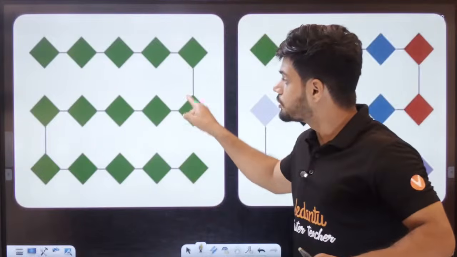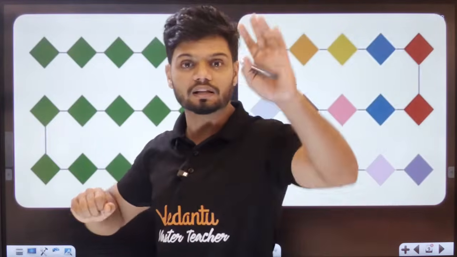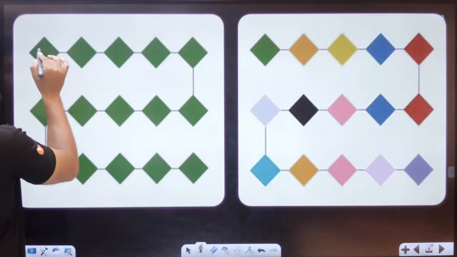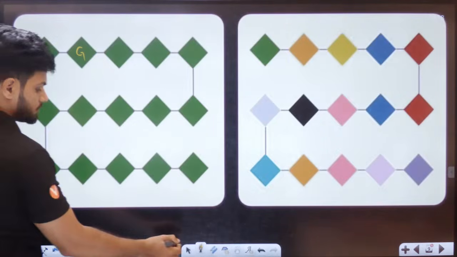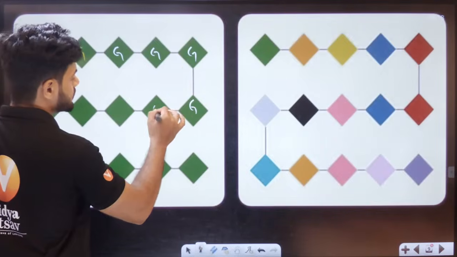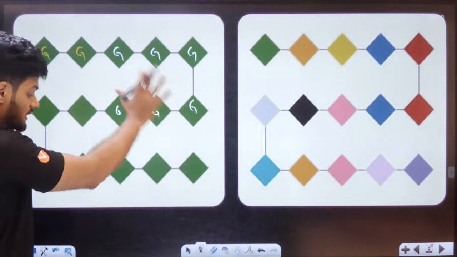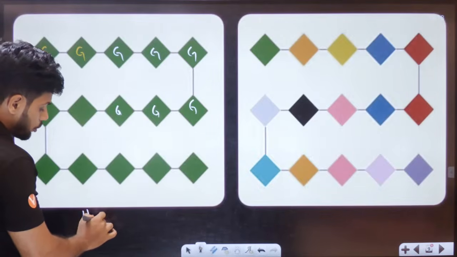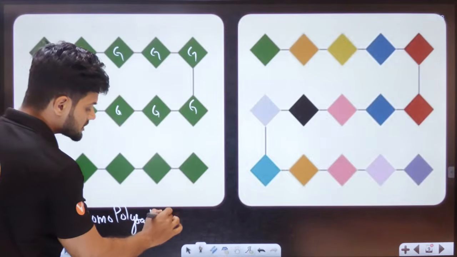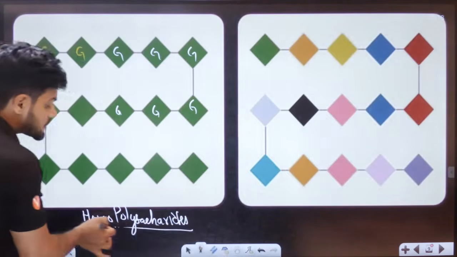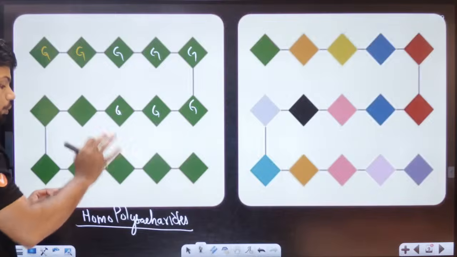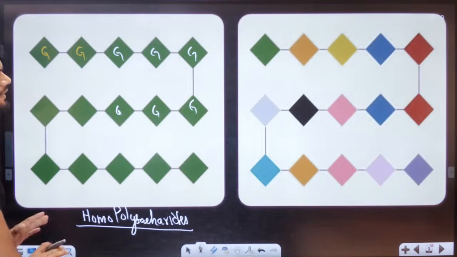If all of these monomers are only one type, like red color, let's say all of these monomers are glucose, such a condition is called homopolysaccharide. In the case of homopolysaccharide, we have only one type of monomer.